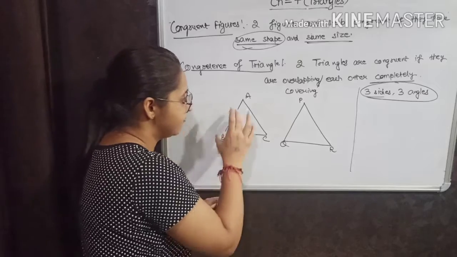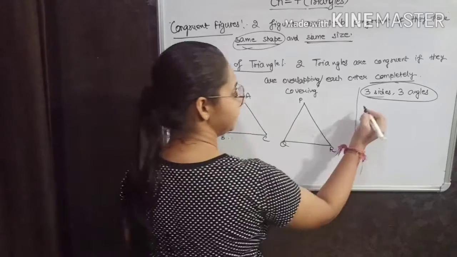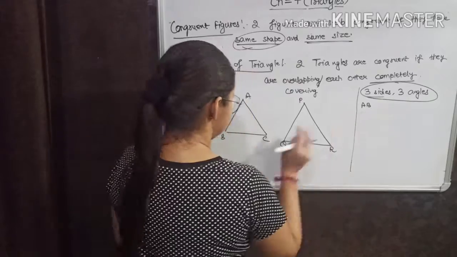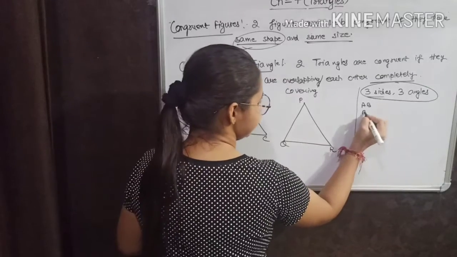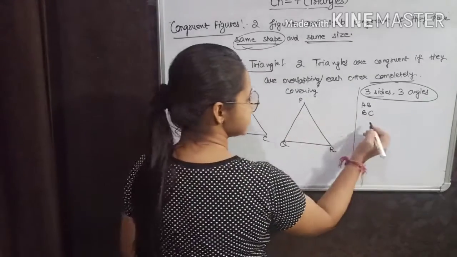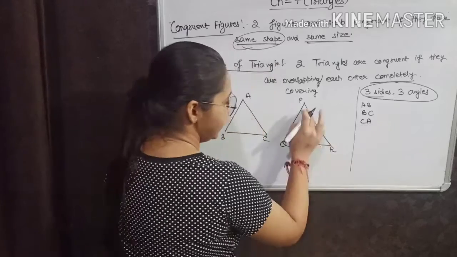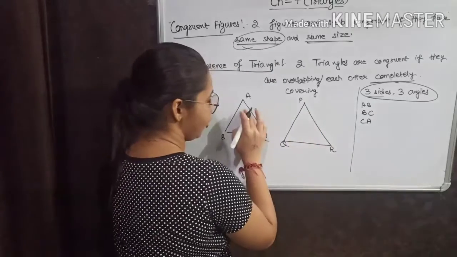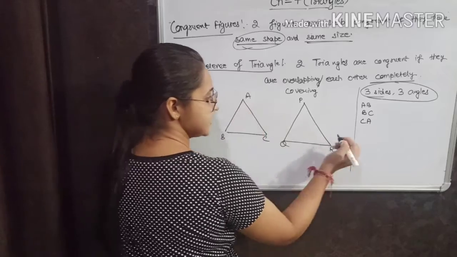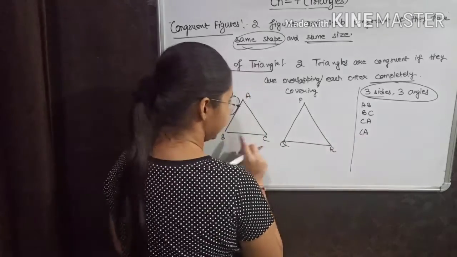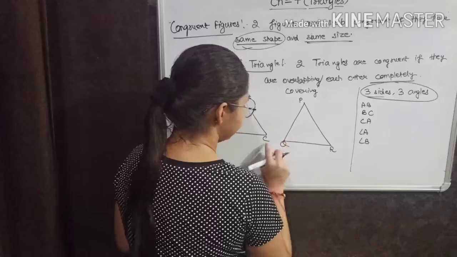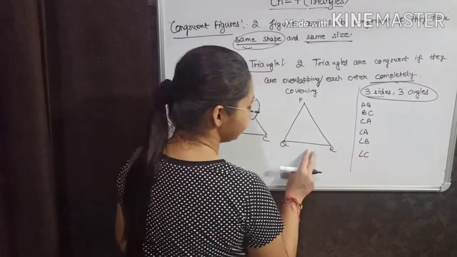Now see, first side is AB, second side is BC, third side is CA. By angle wise you can say angle A, then angle B, and then angle C. Now come to this triangle.